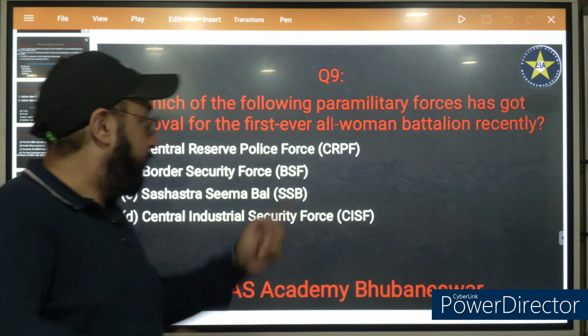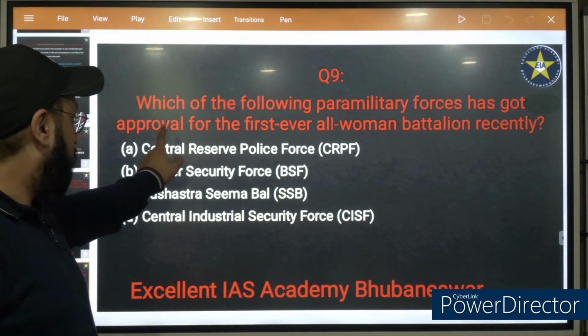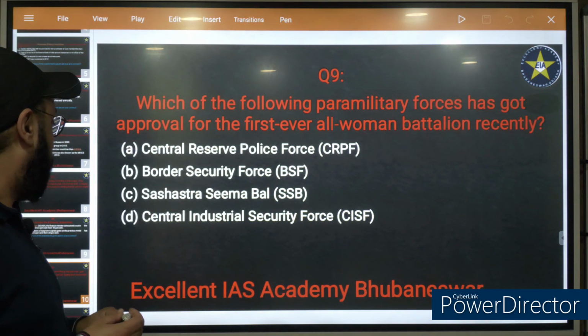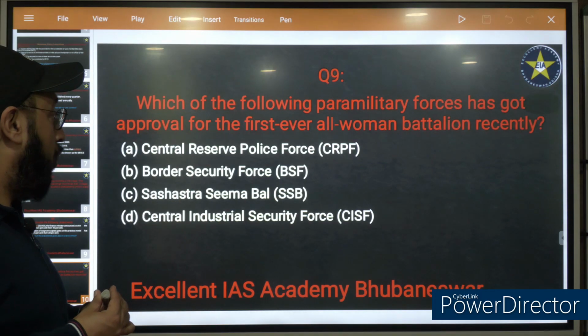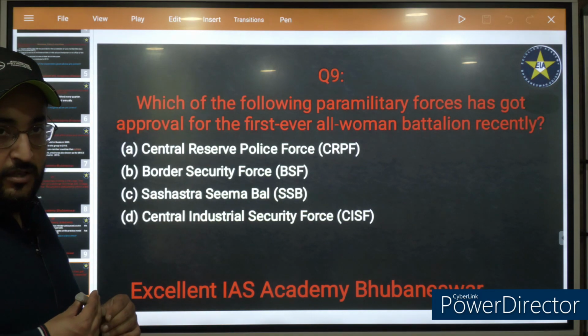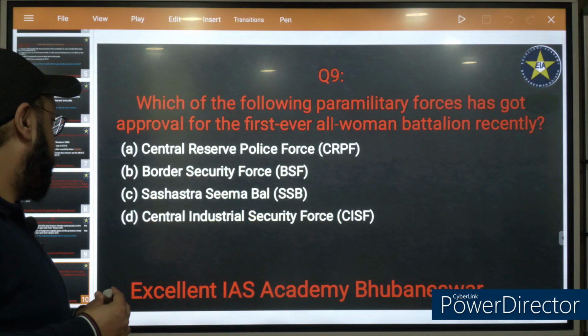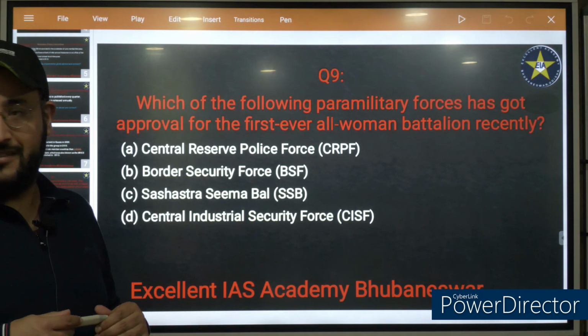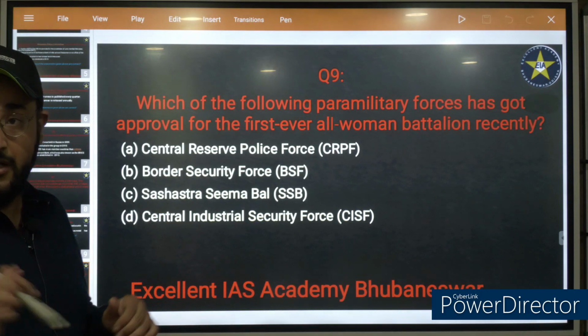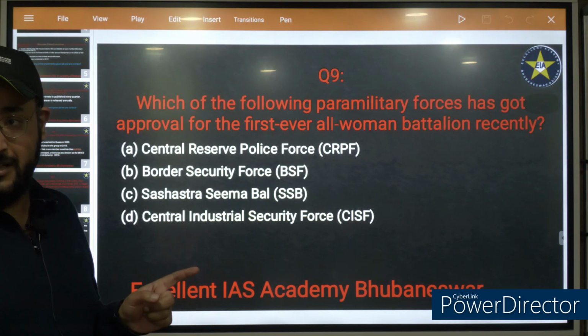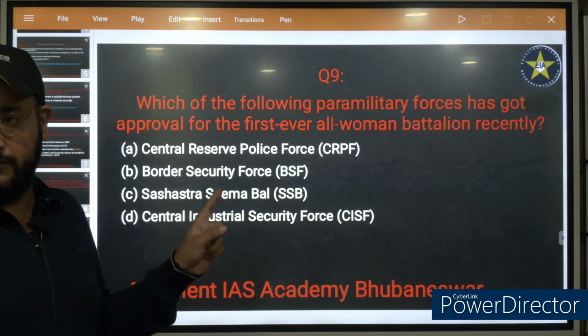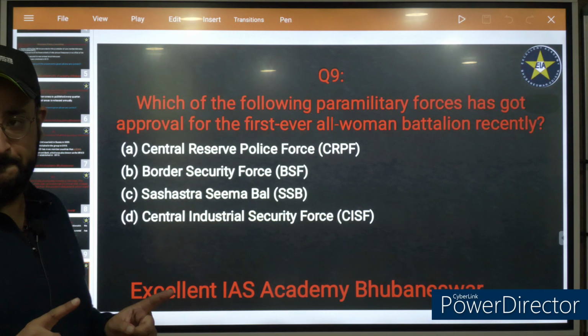So it's clearly paramilitary. Which of the following paramilitary forces has got the approval for the first ever all women battalion? It's CISF, Central Industrial Security Force. So please remember this. This can be a potential question for upcoming exams.